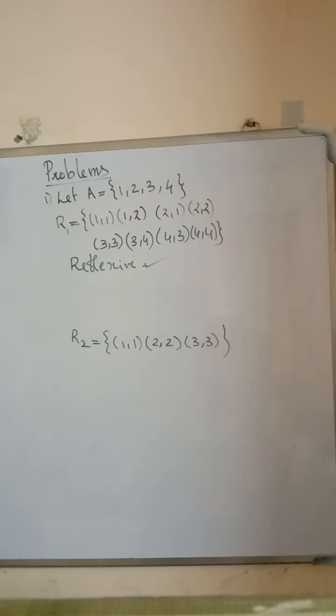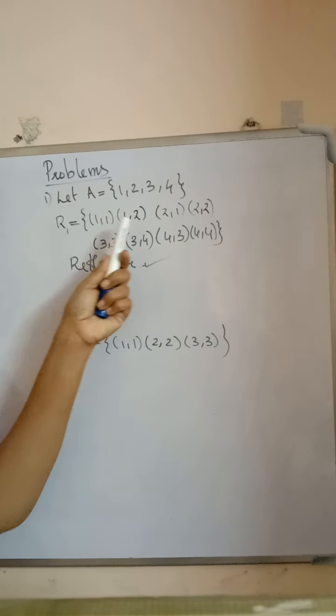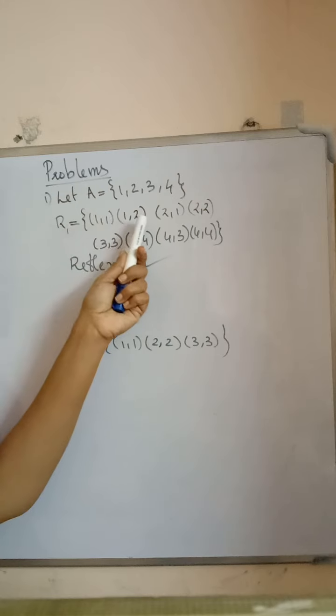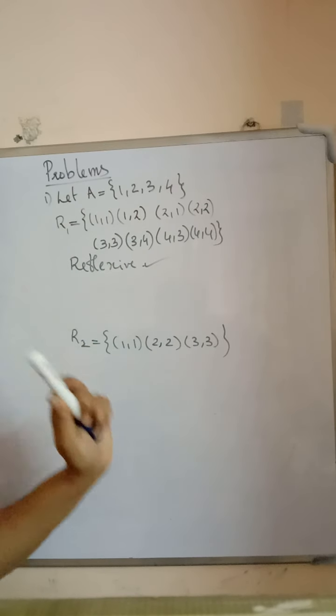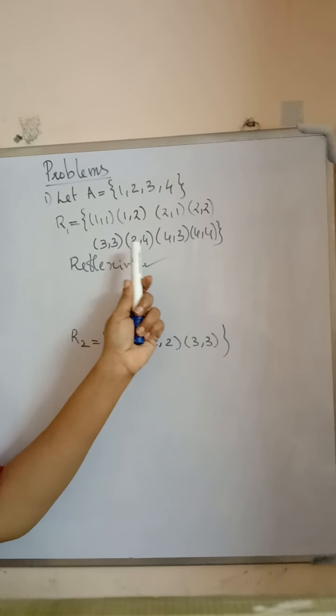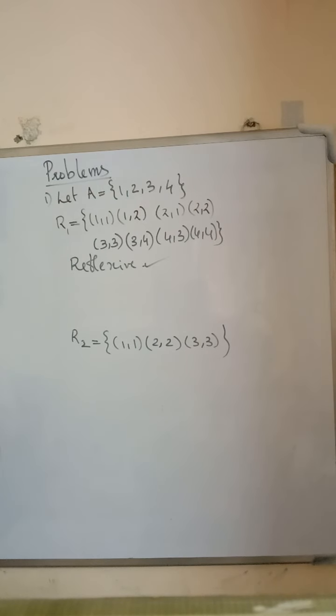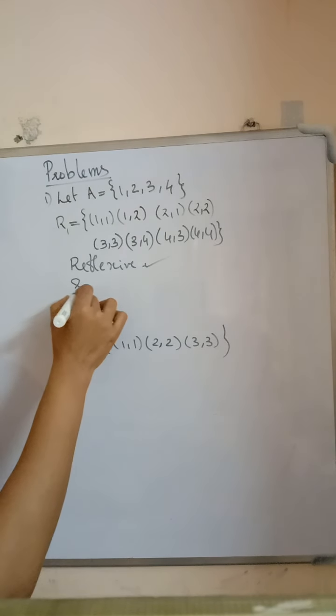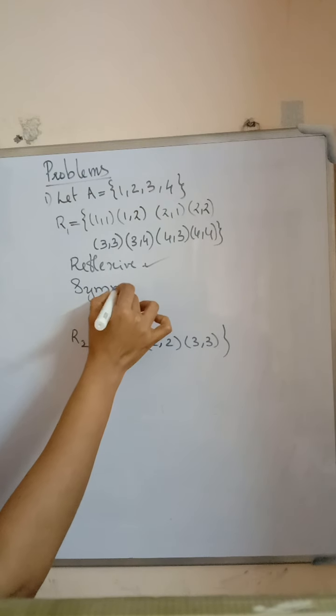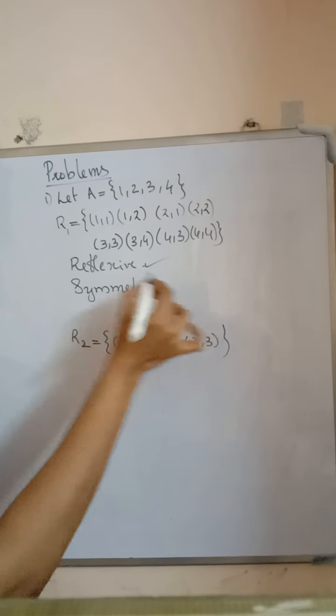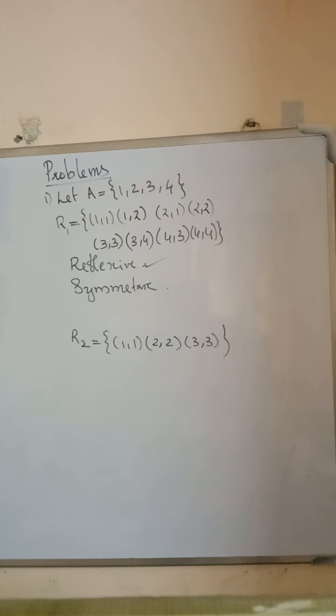Here, (1,2) belongs to the relation R1, then (2,1) is also in this relation. Similarly, (3,4) is in this relation, and (4,3) is also in this relation. Therefore, the relation is also symmetric.